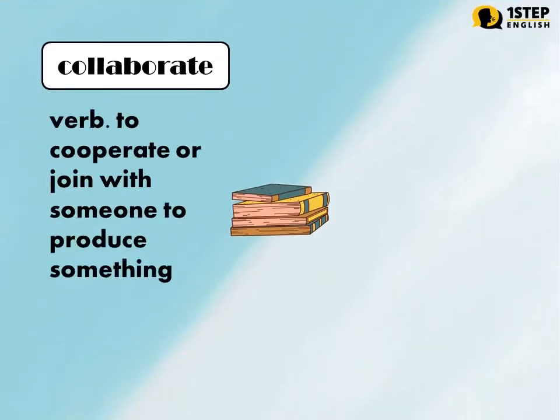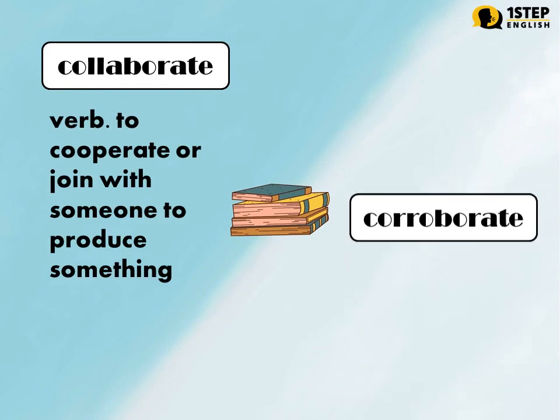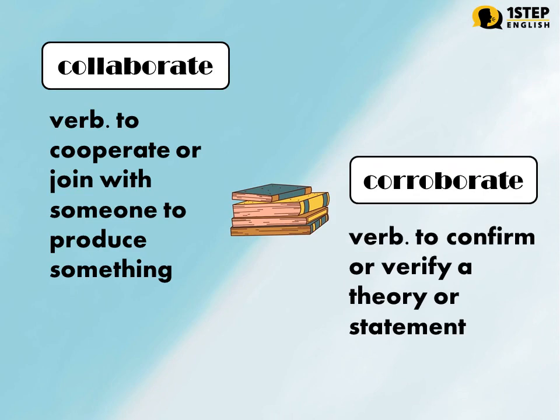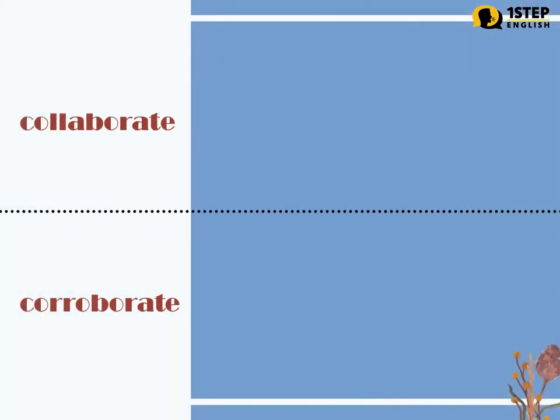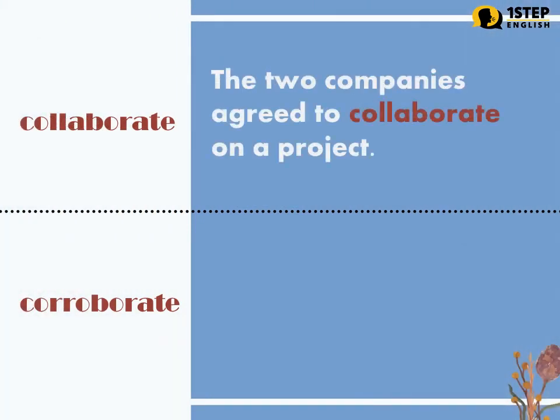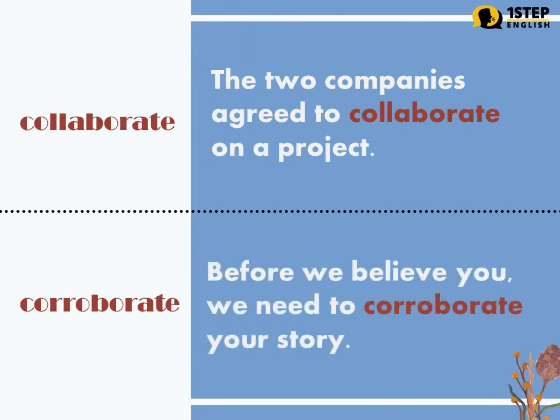Collaborate versus corroborate. Collaborate, verb. To cooperate or join with someone to produce something. Corroborate, verb. To confirm or verify a theory or statement. Examples. Collaborate. The two companies agreed to collaborate on a project. Corroborate. Before we believe you, we need to corroborate your story.